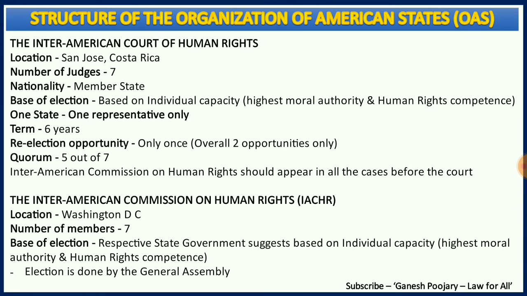The number of members here also is 7, and the basis of election is individual capacity, on the basis of highest moral authority and human rights competence. Election is done by the General Assembly, and as I have already explained, the functions of both of these organizations are very important. As far as the OAS is concerned, the most important aspect is their functions, and I hope you are very strong by now.